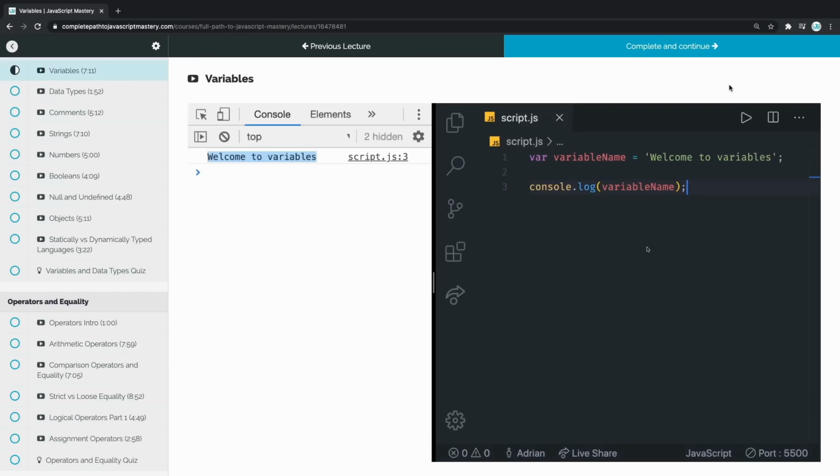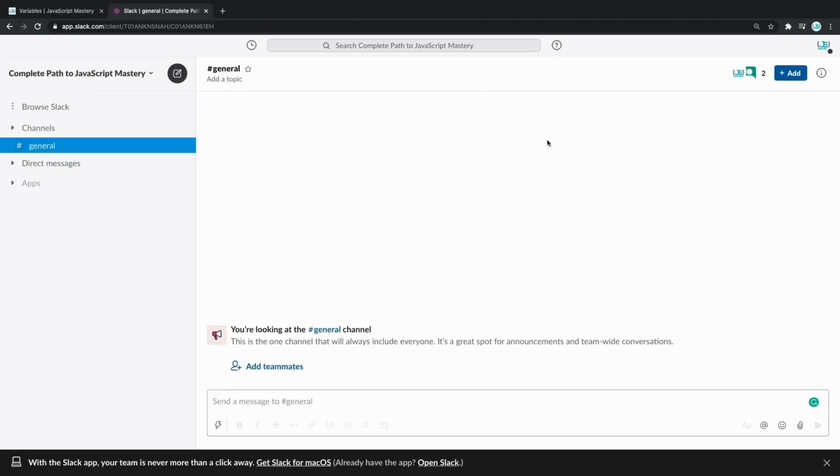This course doesn't have any prerequisites, but don't think it's easy because of that. It's going to teach you the basics as well as the most advanced JavaScript topics. With this course, you're also getting access to a private Slack community. Make sure to join, bookmark it, and visit it often. There, you can ask any questions you might have. You're going to receive the instructions to join in one of the next lectures.